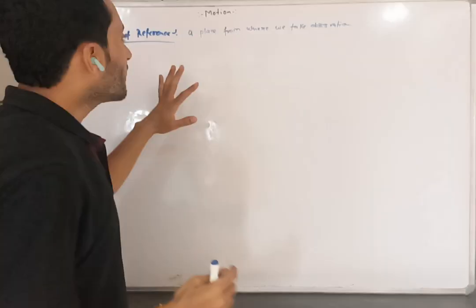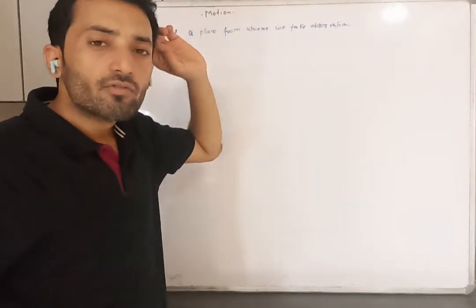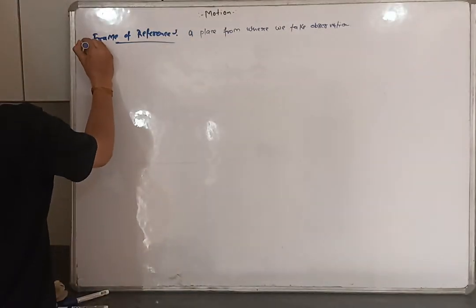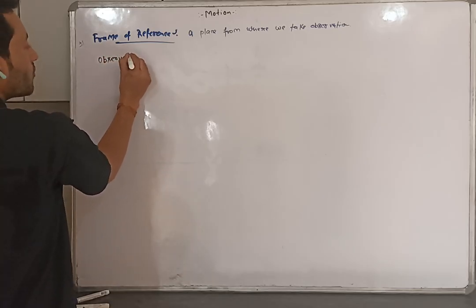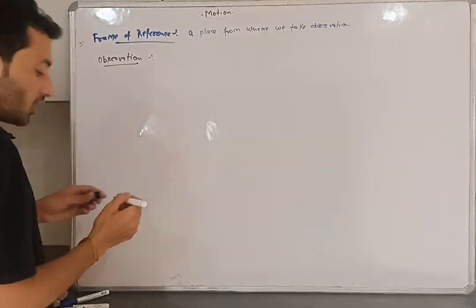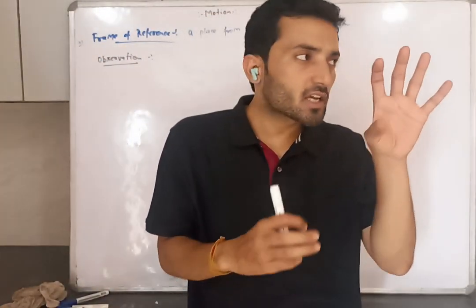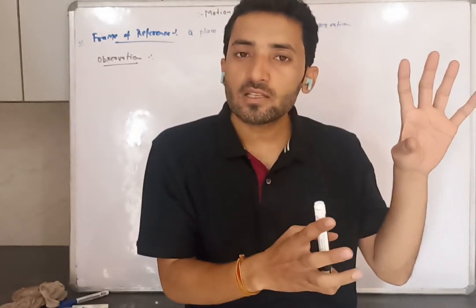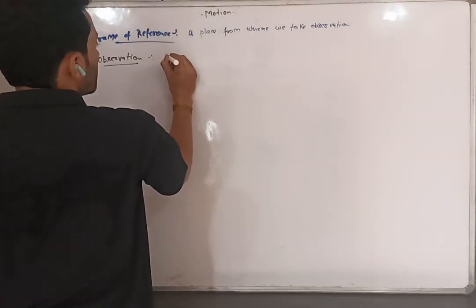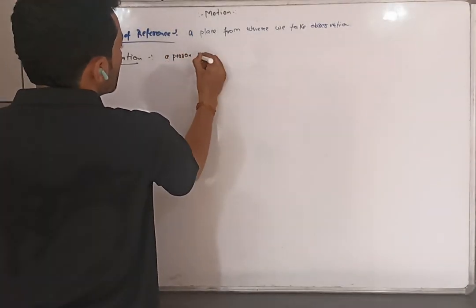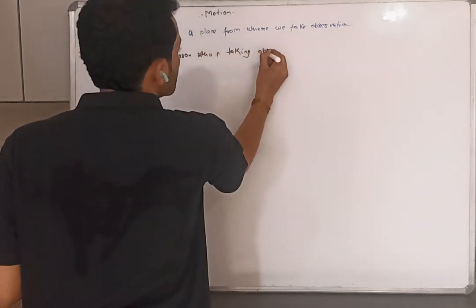So the simple definition: what is the frame of reference? The frame of reference means a place from where we take the observation. The second point is, who is the observer? Can you tell me how to define the observer? Observer means a person who is taking observations. The word observer comes from observation. Observer means a person who is taking the observations.